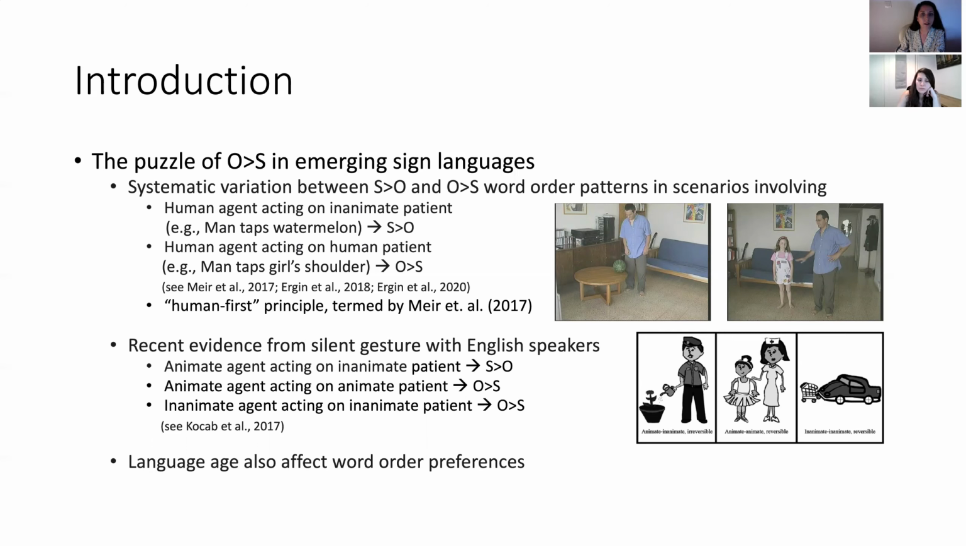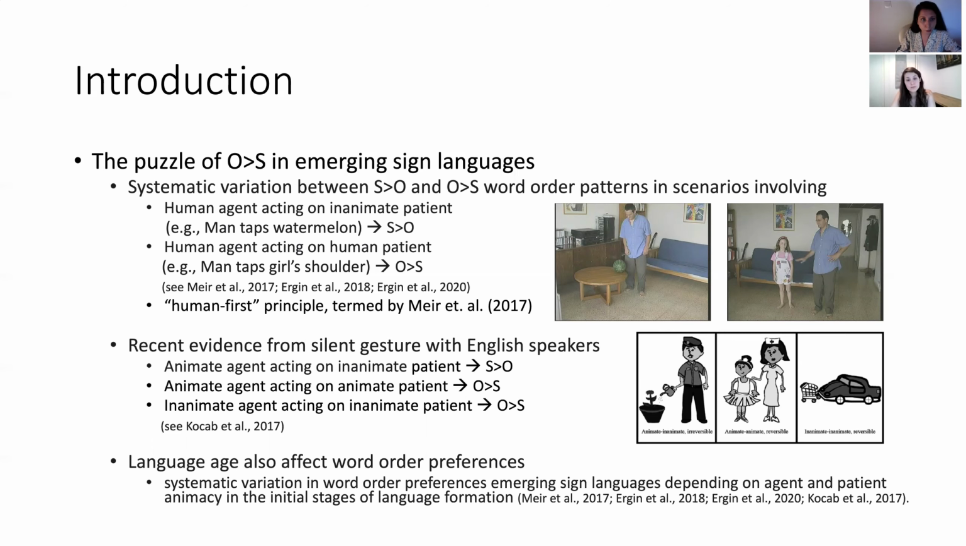Another factor here might be the age of a language. Maybe in the initial stages of a language, O preceding S word orders may show up. And there might be a systematic variation in word order preferences in emerging sign languages, depending on the agent and patient animacy in the initial stages of language formation.